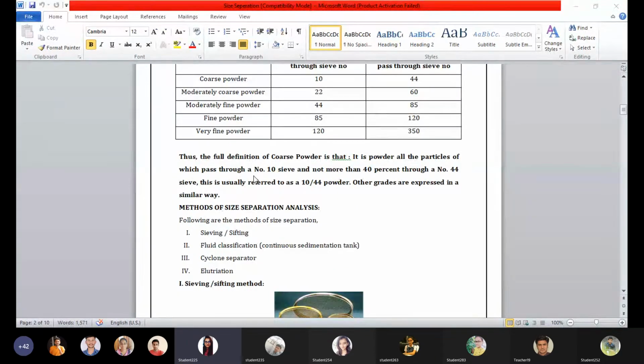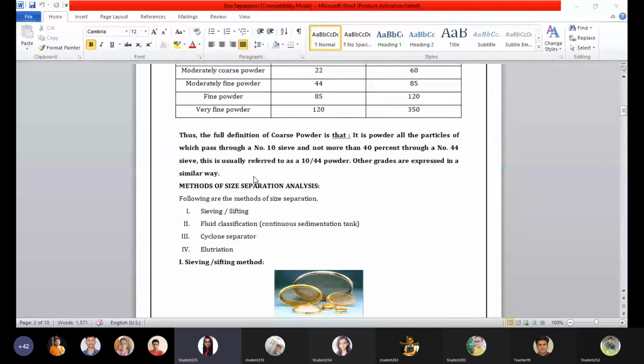Okay, let's move to the methods of size separation analysis. I have found myself in confusion between the methods of size separation and the mechanical ones, so I am emphasizing these points especially.